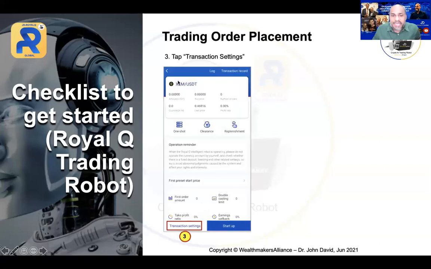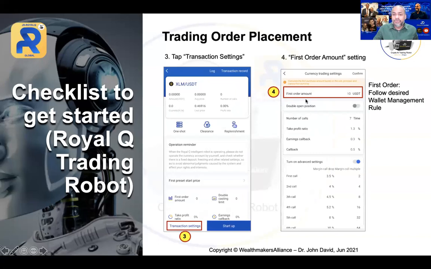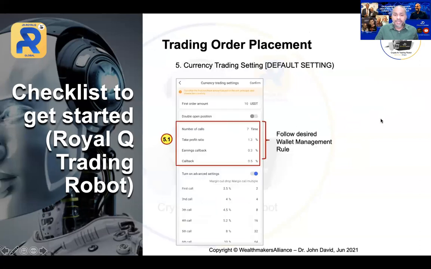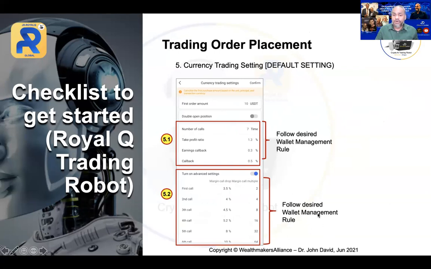Now, as I mentioned earlier, the transaction setting, I've already explained to you. The first order follows the desired wallet management rule. And thereafter, all this number of calls and so on also follow the desired wallet management rule. I've already explained to you. So select whichever rule that you want to follow, either low risk, medium risk, or high risk. And also at the bottom here, also follow the desired one.